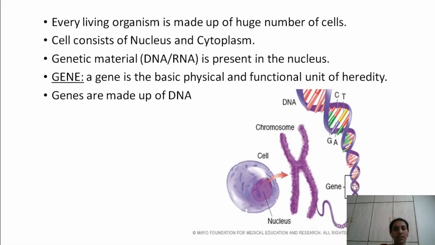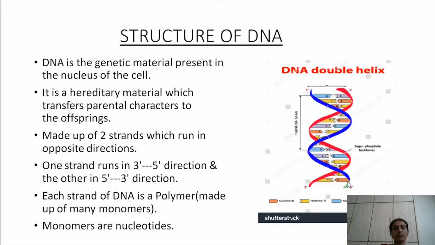Similarly, for every protein, every hormone, our body has a number of genes in our DNA. So this gene is the basic physical and functional unit of DNA. This gene only is responsible for the production of every protein, every enzyme, every hormone in our body. So, this is the difference between a chromosome, DNA, and a gene. Now let's study about the structure of DNA.